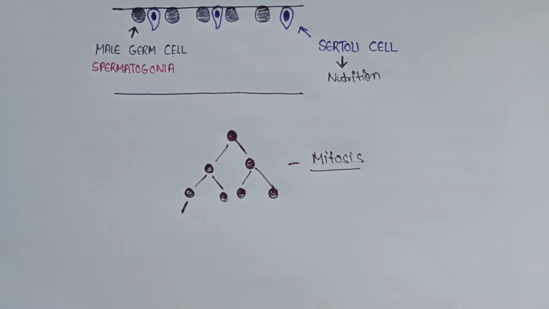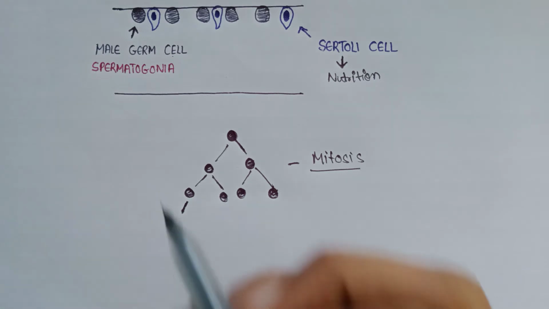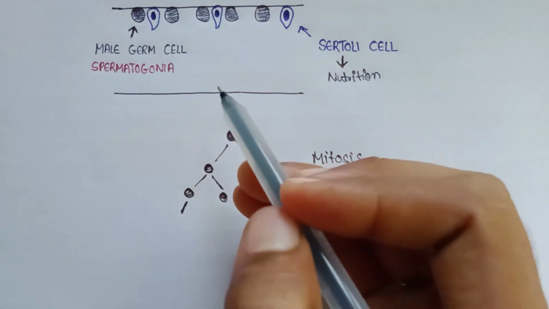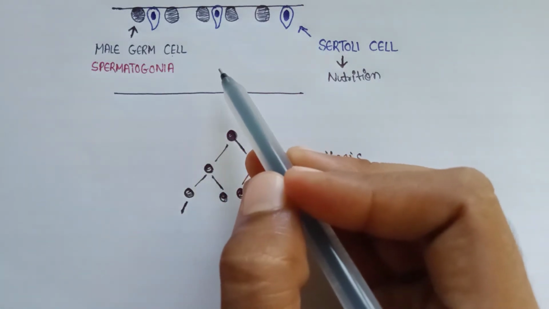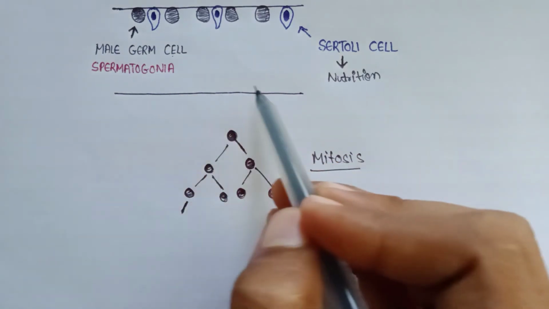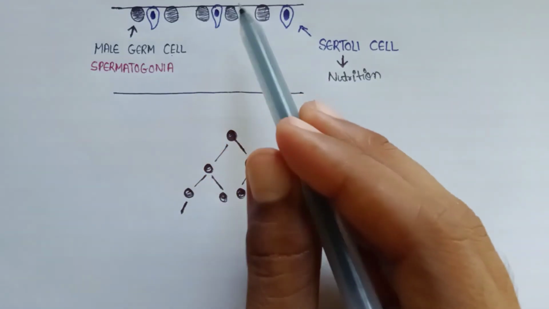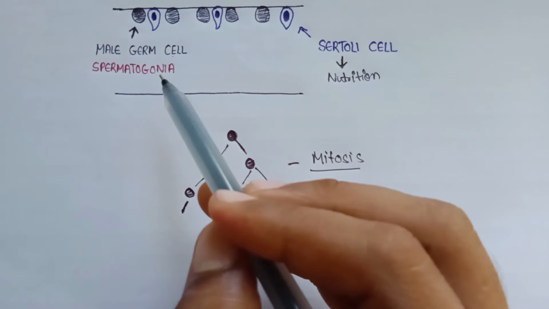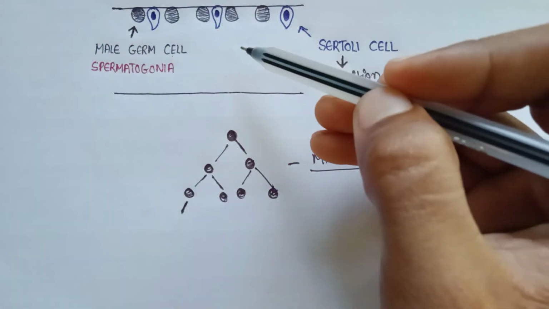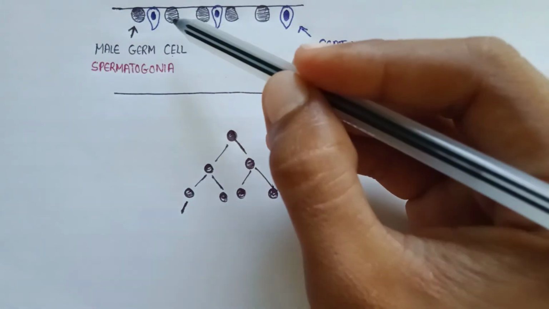Spermatogenesis. In this video, we are going to learn about the process of spermatogenesis. Spermatogenesis takes place inside the seminiferous tubule. Here, I have drawn a diagram of the seminiferous tubule. Inside the seminiferous tubule, there are two types of cell.